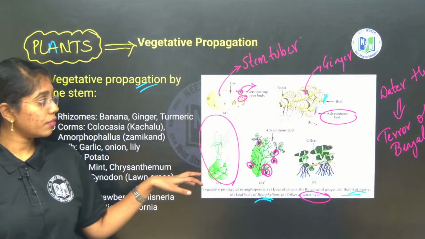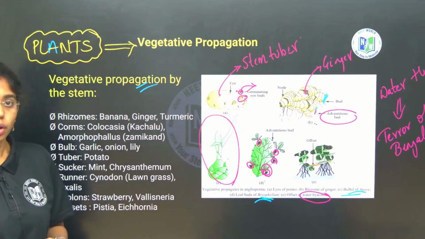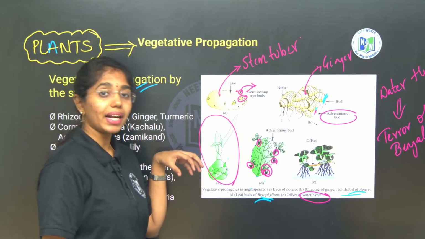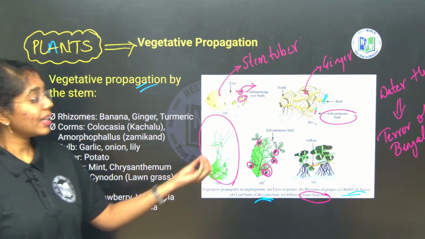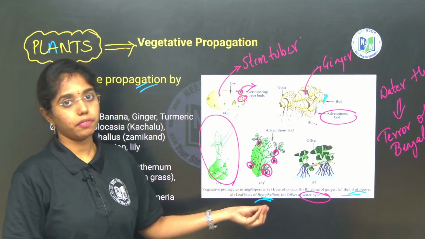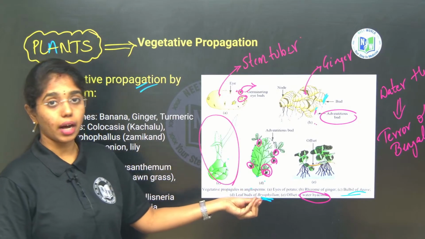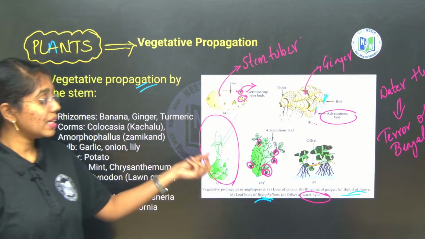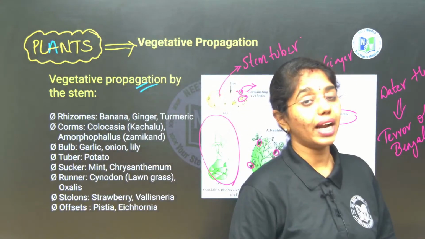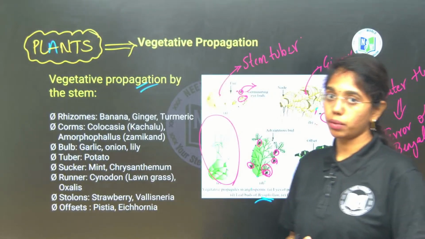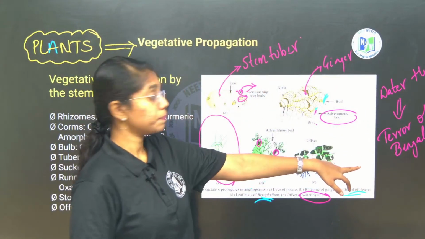It has been imported because of its attractive flowers. But then this has occupied the entire ponds and water bodies, which led to the death of many fish. That is the main reason that this is addressed as terror of Bengal. This has grown massively in a very short period of time, which led to the death of many fish in the water bodies. That is the reason water hyacinth is known as what? Terror of Bengal. Clear, right?